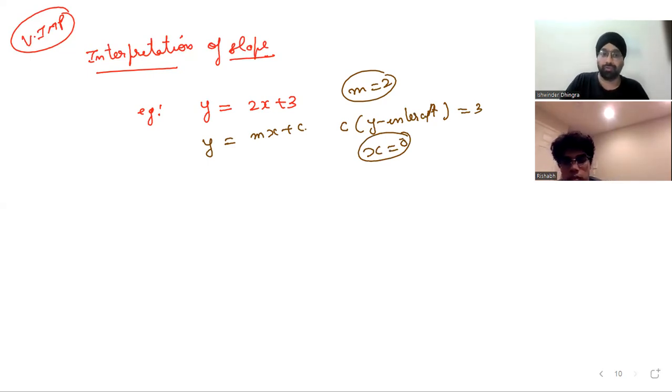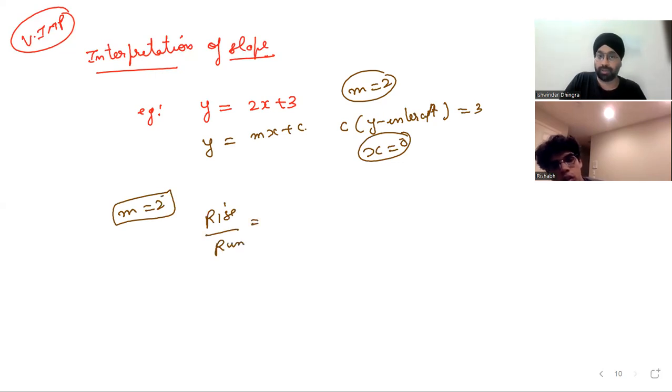Great. Now, if I say the slope is equal to 2, what's the meaning of this statement? Meaning rise is 2 and run is 1. Rise upon run is 2 and 1. It means the rise is twice as many as the run. Wonderful job.